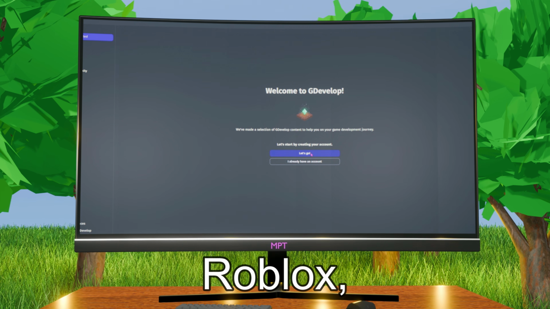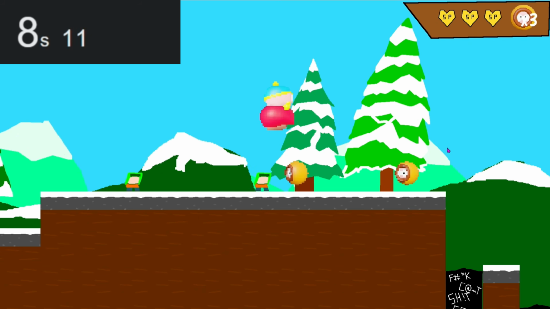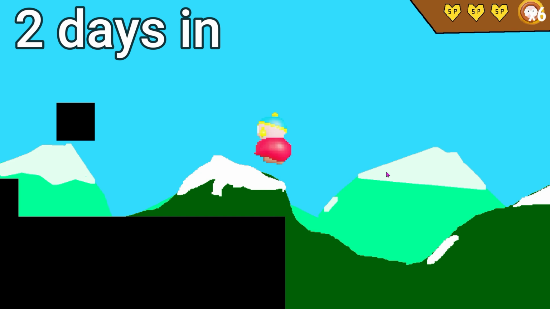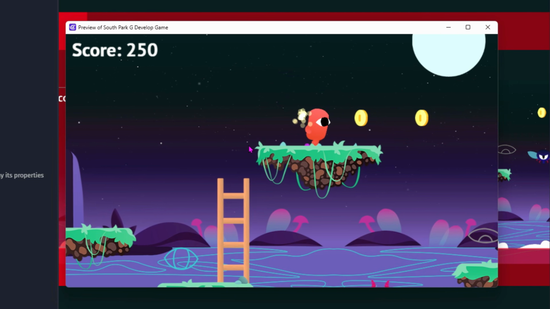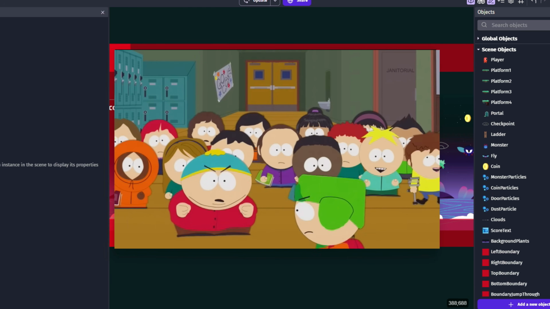GDevelop, somewhat like Roblox, opens with a list of different templates that you can easily choose from. I have had some experience coding a South Park platformer before, and it took quite a few days to put together, all things considered. So let's see if I can make this whole game in just 5 hours. The default version has a short level with some magical assets, but we're going to be replacing all of that magic with the most controversial animated show.